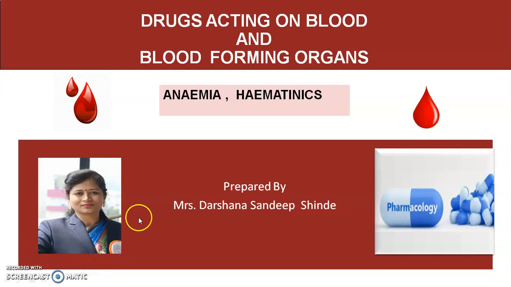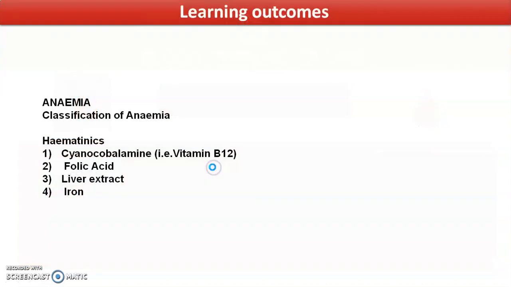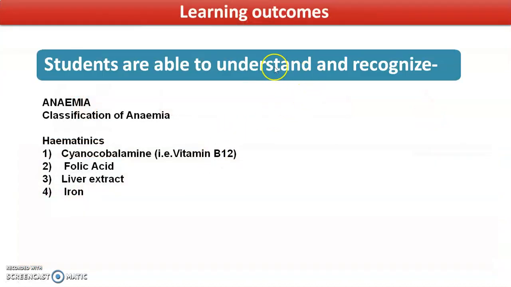Welcome, dear student. Today we deal with the drugs acting on the blood and blood forming agents. In this chapter we see what is meant by anemia, hematinic agents, and classification of anemia. In this session we see the learning outcomes of today's session.